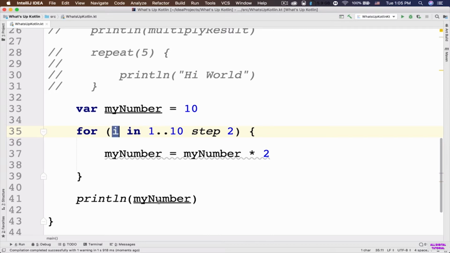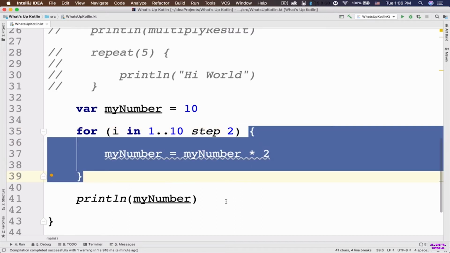So this for loop starts with I, which is going to be the constant, and you already know about it. So for the first time that this for loop is going to be executed, this I is going to be equal the first element in this range, which is number 1. Okay, so what is this step 2? So the first time that this for loop is going to be executed, this I is going to be equal the first element in this range, which is going to be number 1. Okay, so it's gonna go inside the curly braces of this for loop. For now, just ignore this step 2 here.